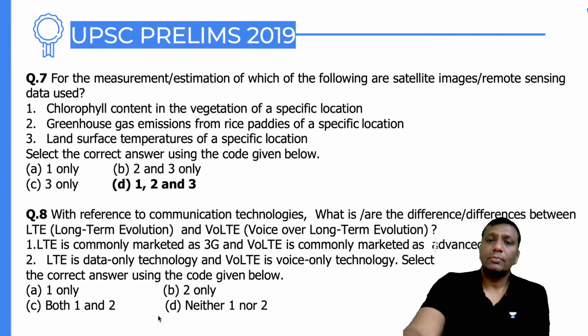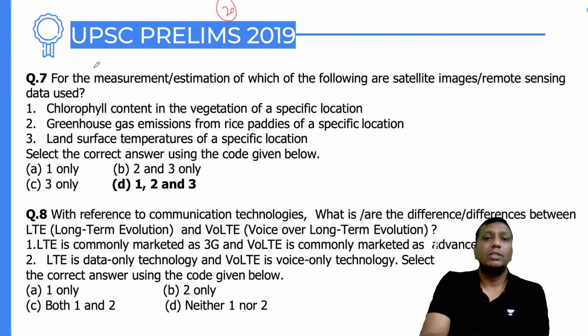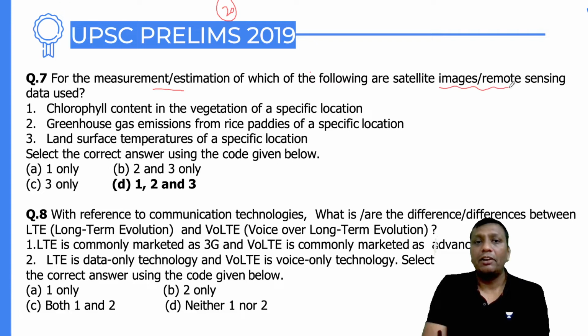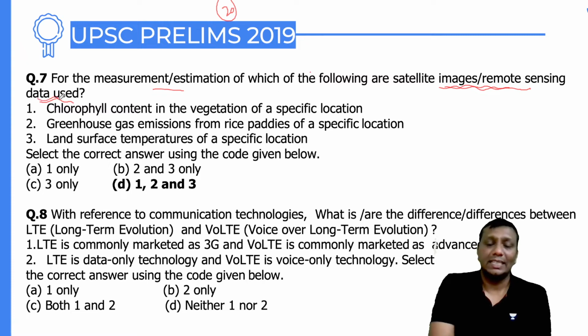Okay, question number 7, guys. Again, I repeat, in this you have a huge number of questions. The number of questions is 20. Question number 7 is again a repeating question. The question is: for the measurement or estimation of which one of the following are satellite images or remote sensing data used? So what estimations are we getting with the help of images or remote sensing data? The same question UPSC also asked in 2015.